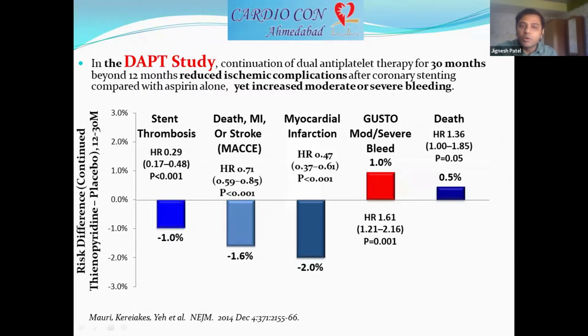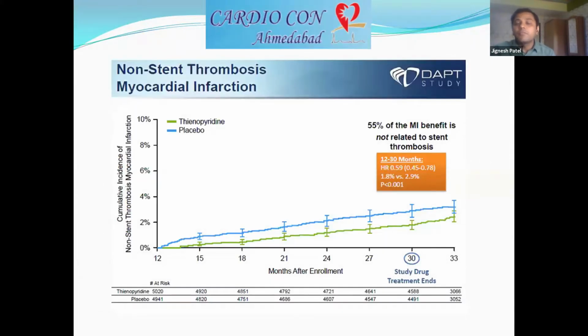Here we can see that stent thrombosis, major adverse events, as well as myocardial infarction decrease significantly at 30 months compared to aspirin alone, but at the cost of an increase in moderate to severe bleeding with a significant p-value, and there was no significant increase in all-cause mortality. In the further sub-analysis, the reduction in non-stent thrombosis related myocardial infarction was also significant with clopidogrel continued beyond 12 months. So in about half of the patients who had a reduction in MI, it was not just related to a decrease in stent thrombosis; it was also a non-stent thrombosis related new MI event, which was reduced with clopidogrel.